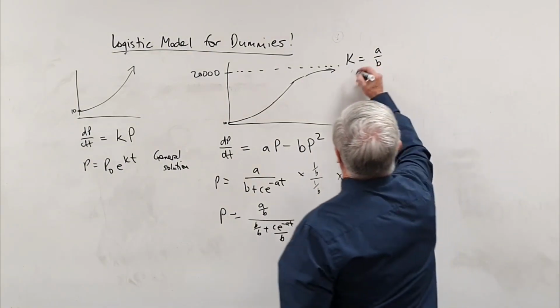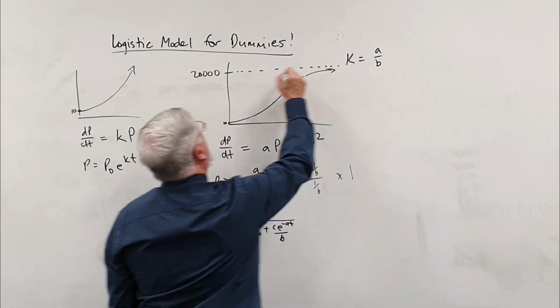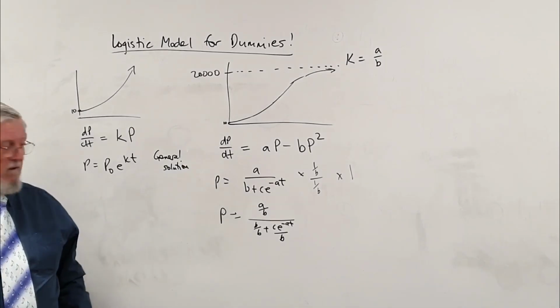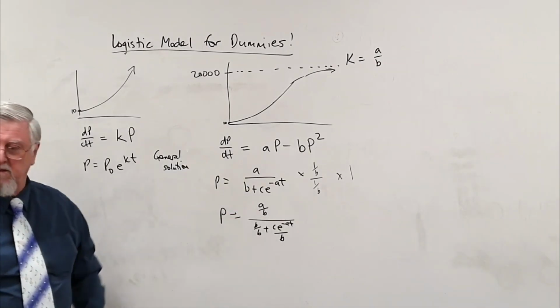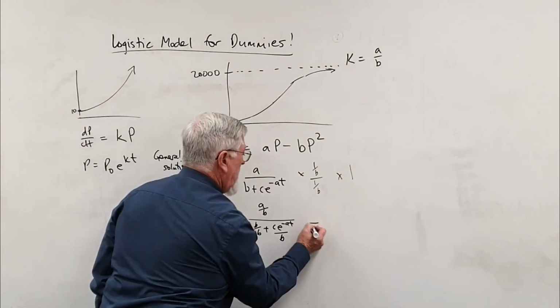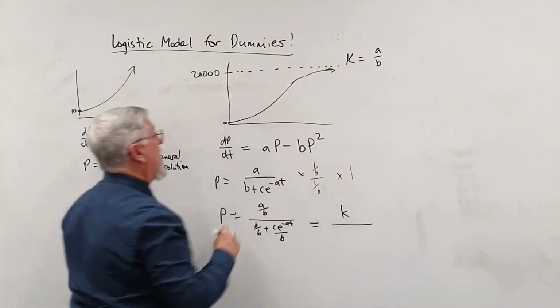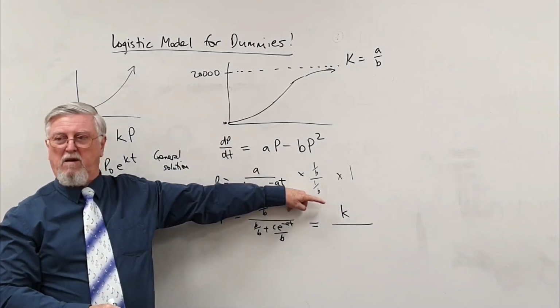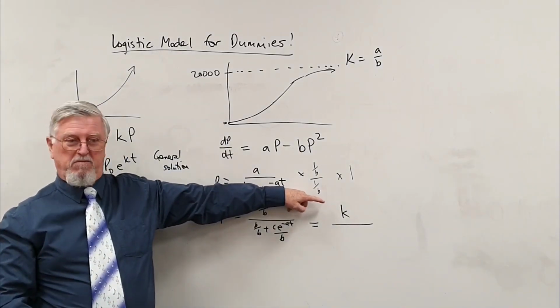Now we've written up here that the limiting quantity, the limiting number that we're going to go to, is A on B. So that A on B there is just K, which is pretty powerful. Because in a moment we want to derive it and have the 20,000 being there. And if it isn't there, I've mucked up, and then you can say I've made a silly mistake.